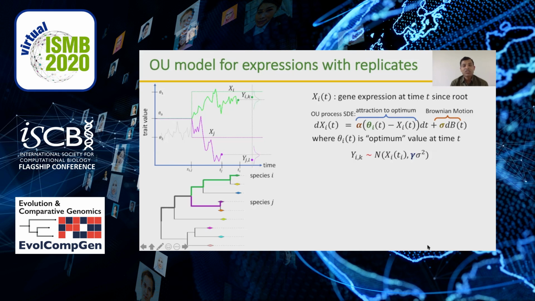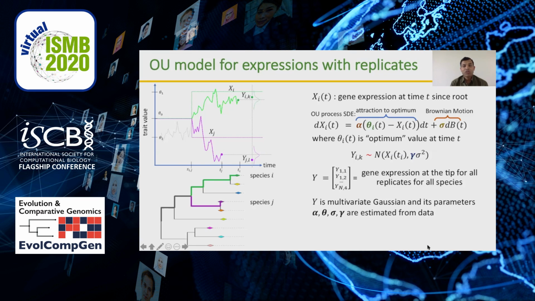Here we have shown one replicate value using green color for species I and purple color for species J. If we stack the expression values of all replicates of all species, we get a long vector which can be shown to follow Gaussian distribution, and hence the parameters can be estimated from the data.